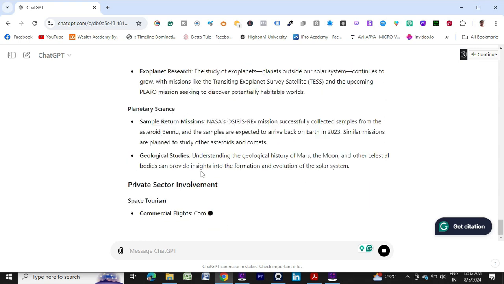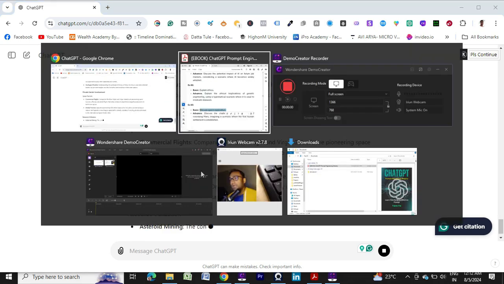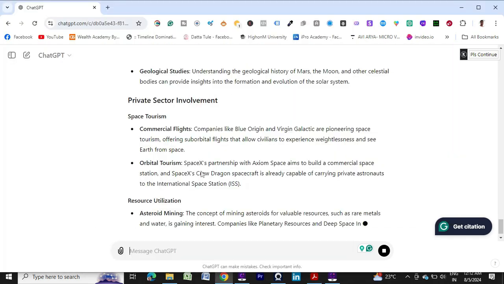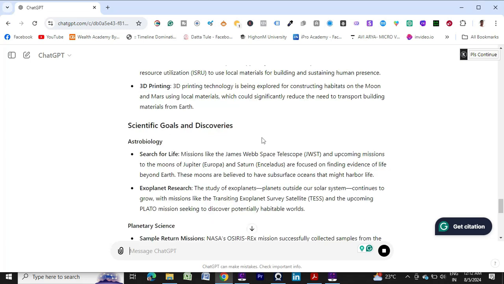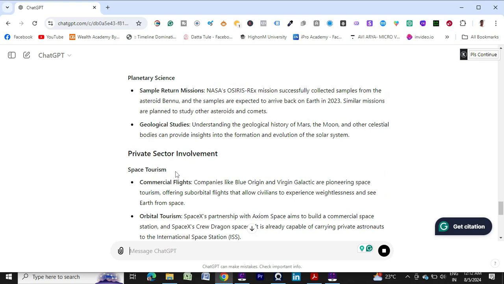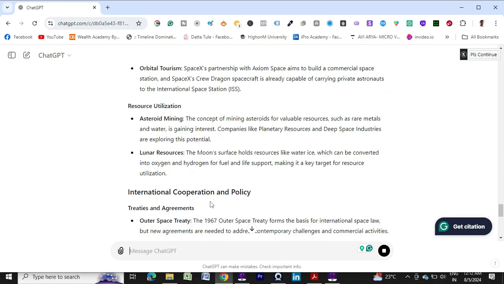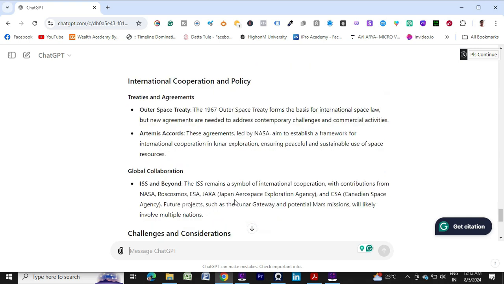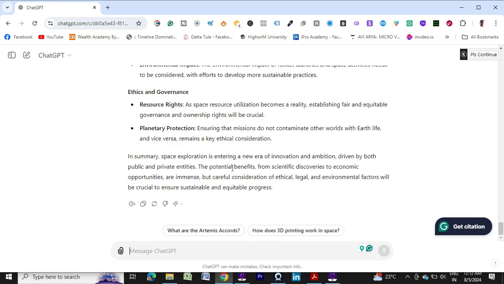It is good, but for the time being I don't need it. So you can check what all the details it has provided: scientific goals and discoveries, then private sector involvement, then international cooperation and policies, challenges and considerations. So all the detailed information it has provided.